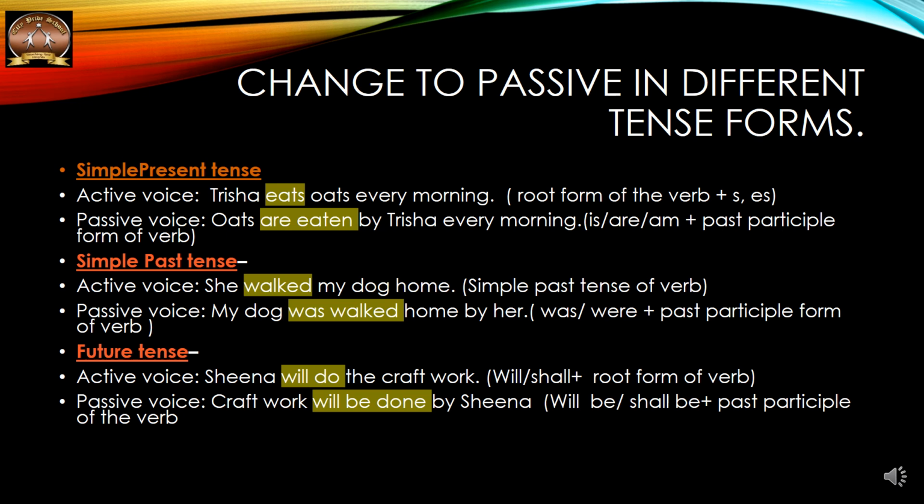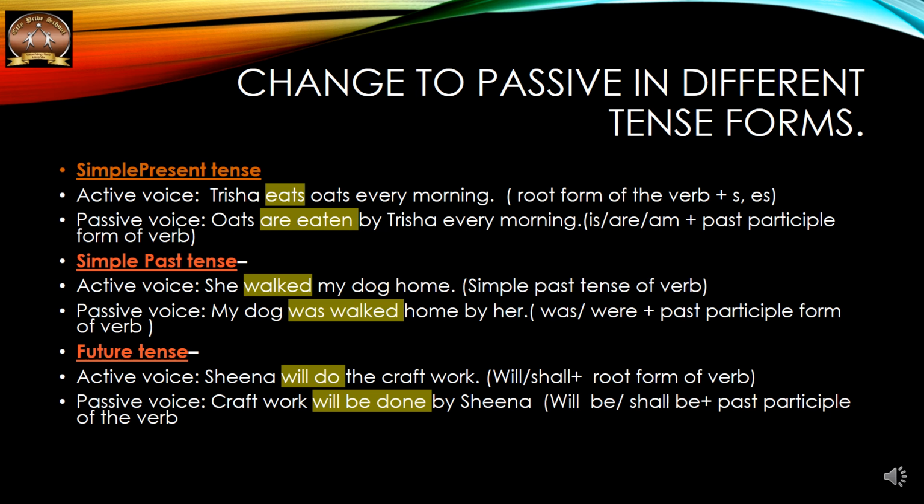Oats are eaten by Trisha every morning. She walked my dog home. Past tense. My dog was walked home by her. So look at the changes here: in the present tense it is is, are, am plus the past participle form of the verb. Then in simple past tense, was or were plus the past participle form of the verb.